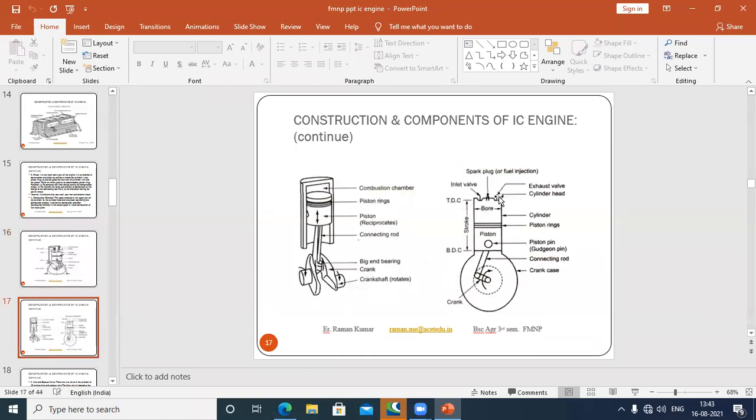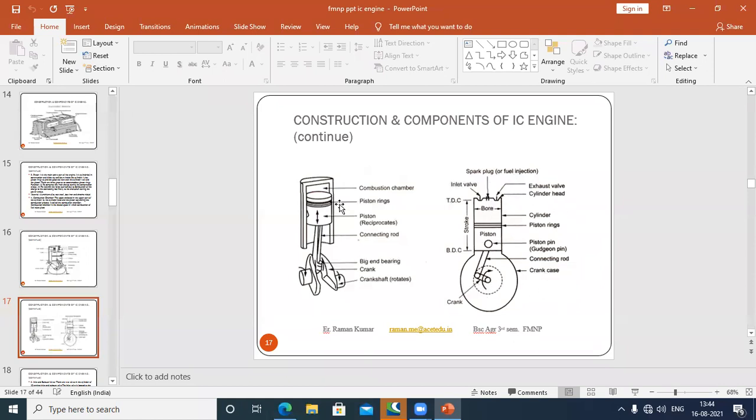So again, look at here. The inside diameter of the cylinder is known as the bore. This position is for the inlet valve, and this is for the exhaust valve. In between, in the case of a petrol engine, this space is utilized for the spark plug. But in the case of a diesel engine, this space is utilized for the fuel injector. So this is all about your cylinder piston arrangement.